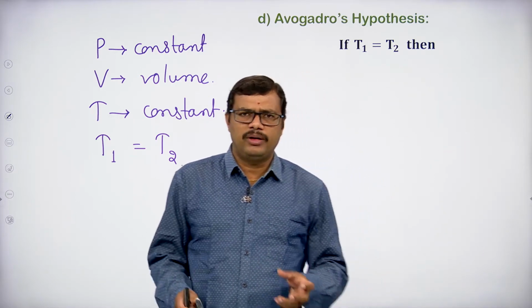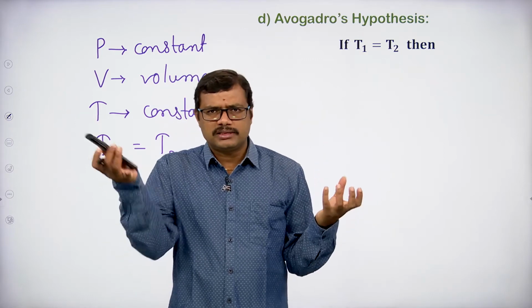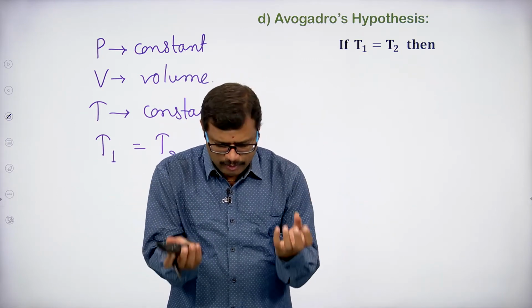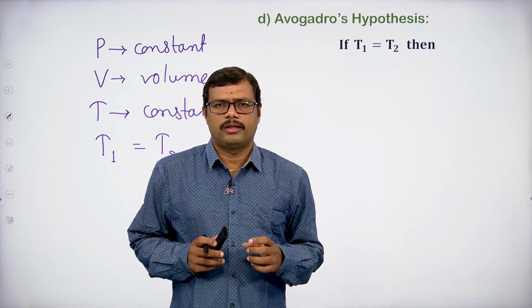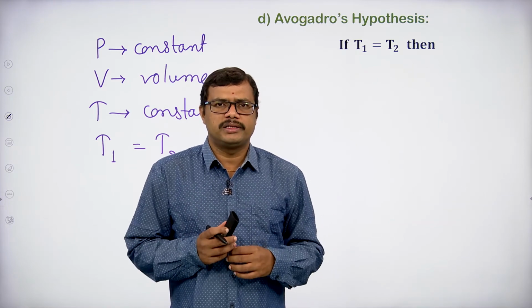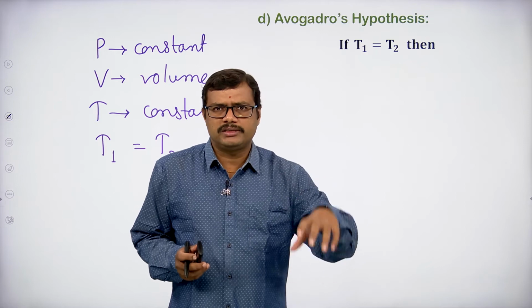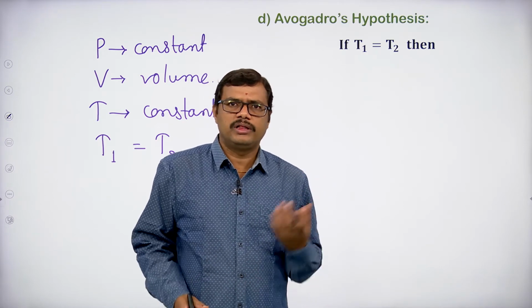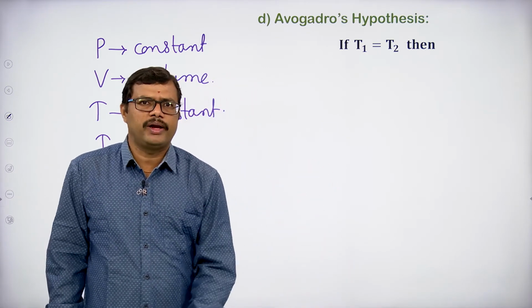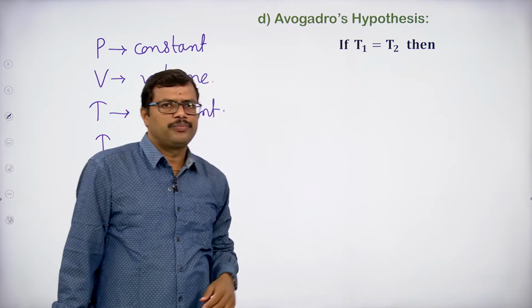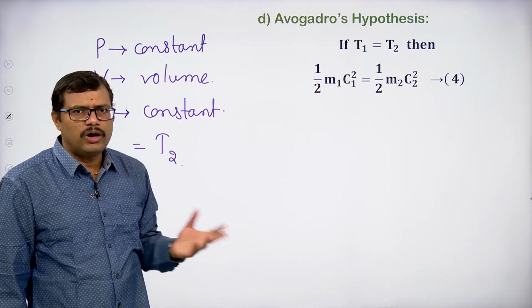For example, I have taken two gases, hydrogen gas and oxygen gas, in equal volumes, and I am keeping them under room conditions. So automatically the room temperature is the temperature of these two gases. The two gases are at the same temperature, so T1 will be equal to T2. When T1 is equal to T2, what can we write?